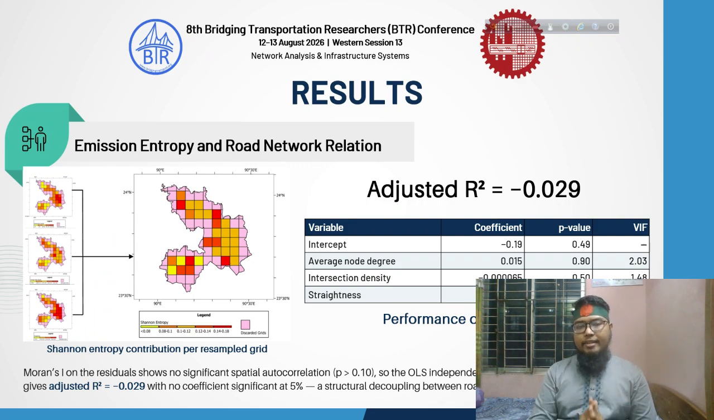And this is the model result of the OLS regression. As we can see, the adjusted R-square value is very near to 0. So there is no statistically significant correlation between emission entropy and road network. So we can say that there is a structural decoupling of these two variables, emission entropy and road network.